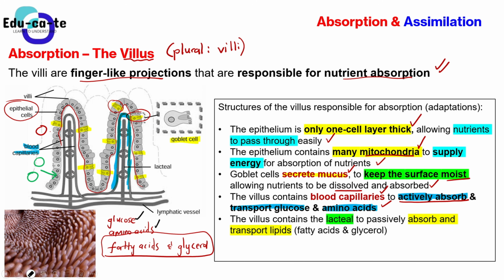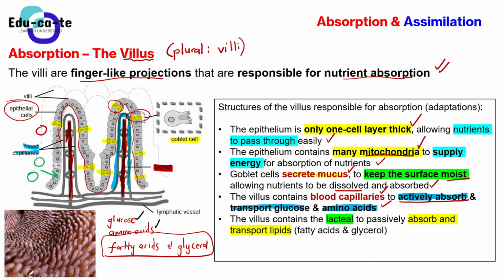When we're talking about the lacteal, we are talking about this part, the one that is standing vertical. This is the lacteal. The lacteal is also acting like a blood vessel, but we don't call it a blood capillary. It's known as a lacteal.